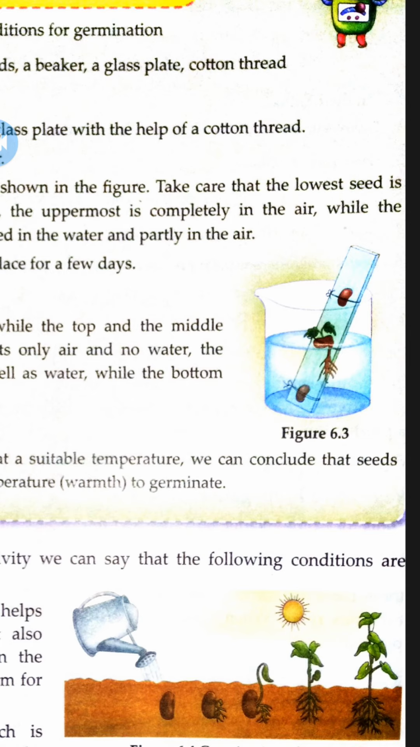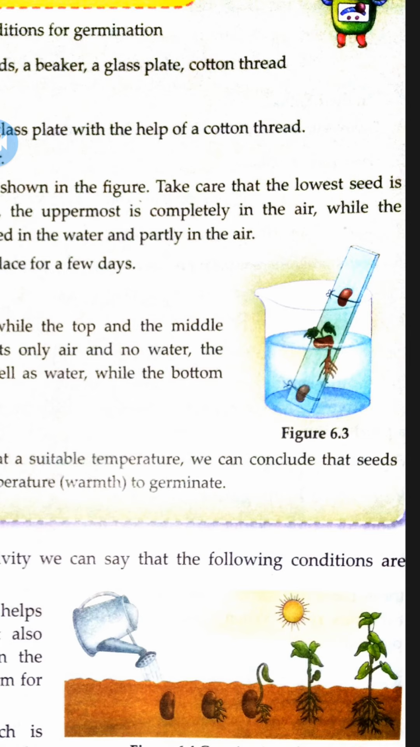Take care that the lowest seed that you have tied should be completely under the water, and the uppermost seed is completely in the air, means water is not reaching there. While the middle seed is partially in water and half part of it is in air. Now leave the beaker in a warm place for a few days, 2-3 days or 4-5 days.